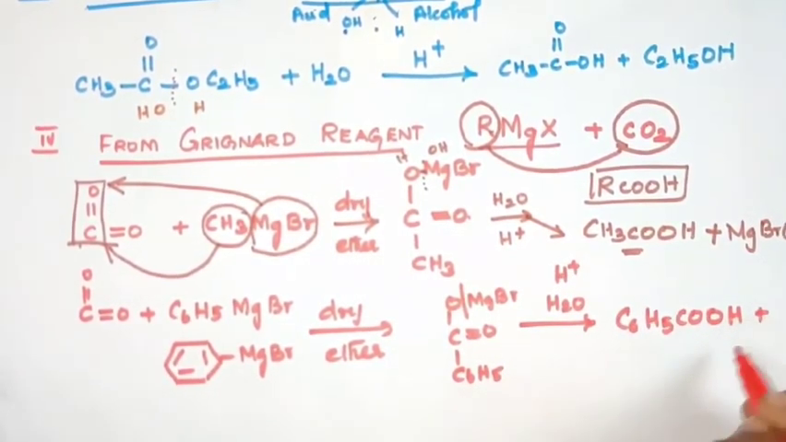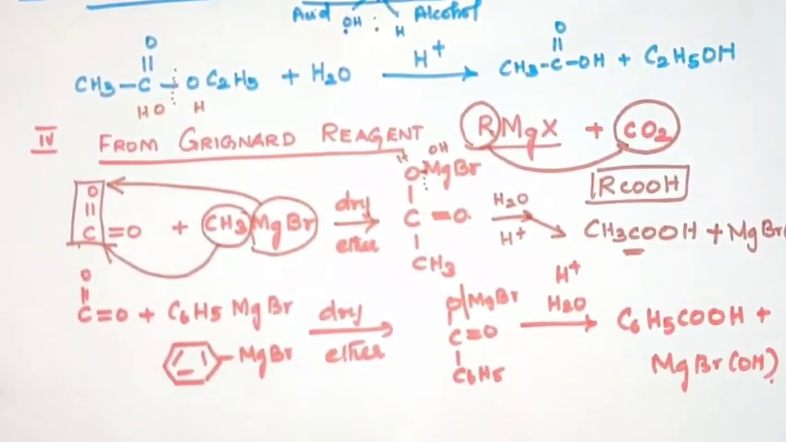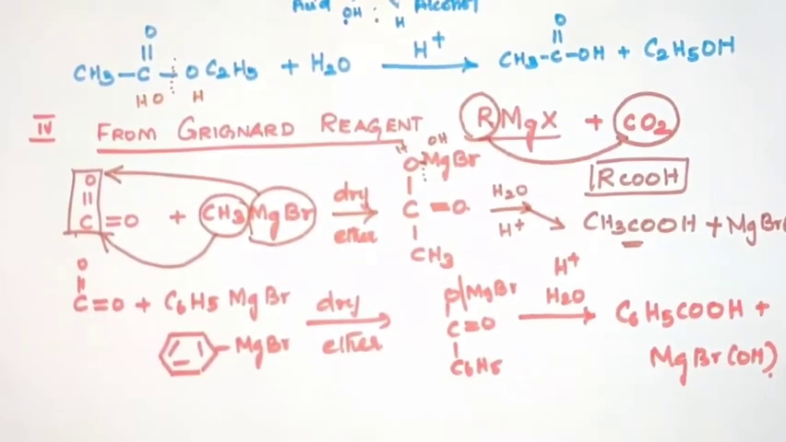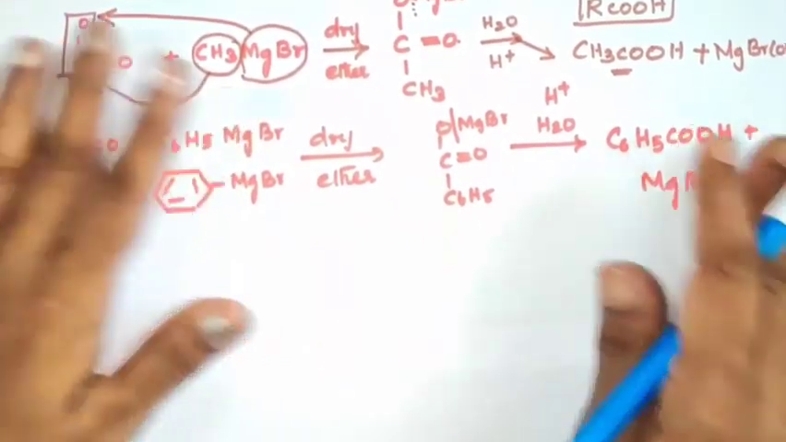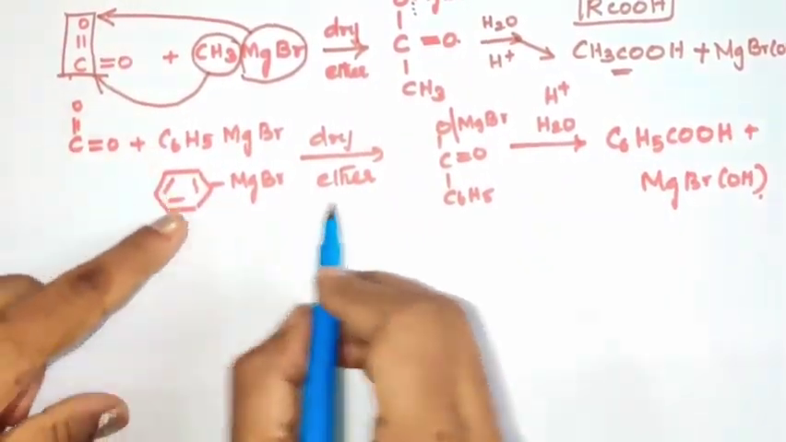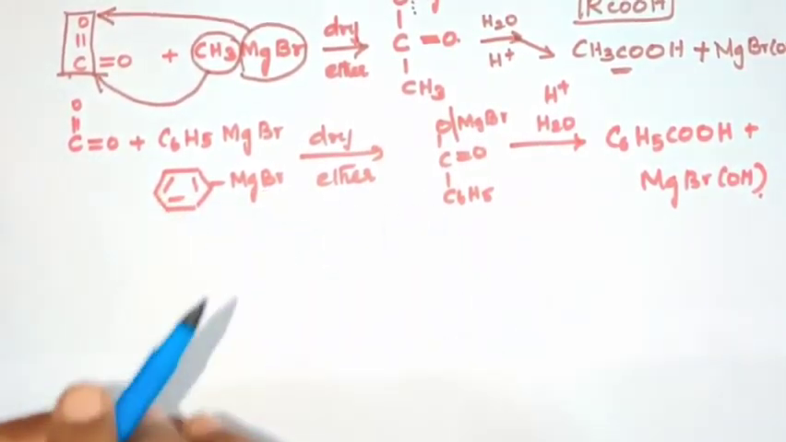Finally we can get C6H5COOH and MgBrOH. So that is actually benzoic acid. That means you can prepare benzoic acid from phenyl magnesium bromide. Okay, so this is the best method to prepare aromatic acid.